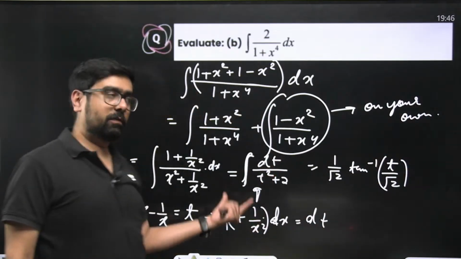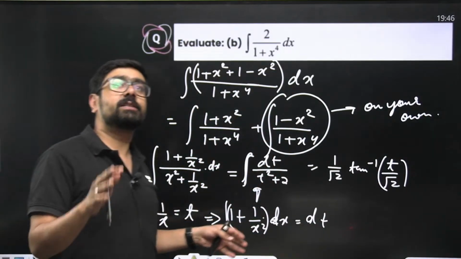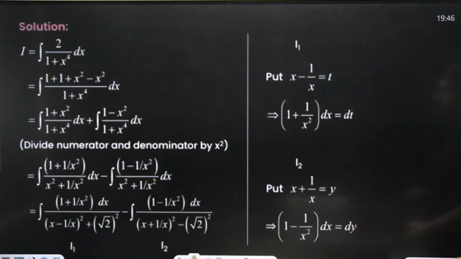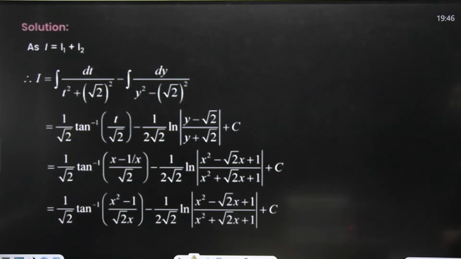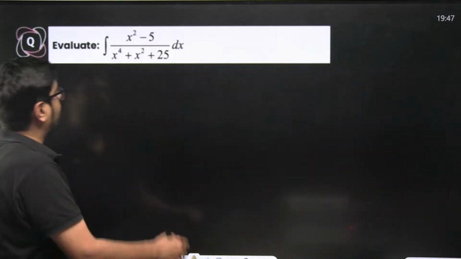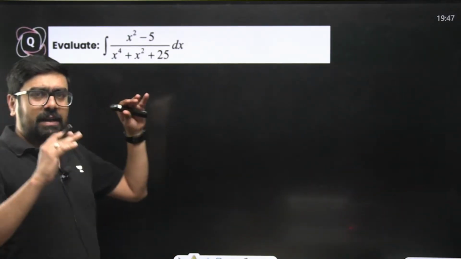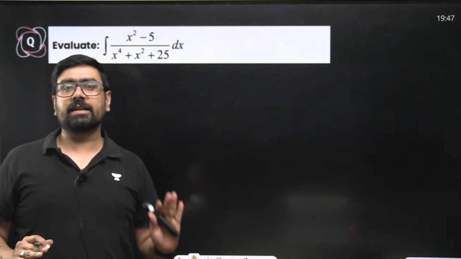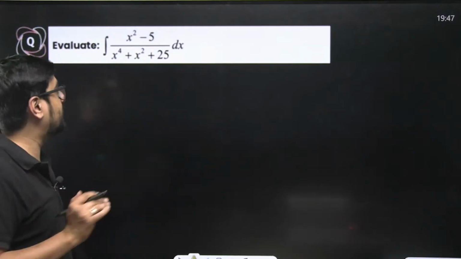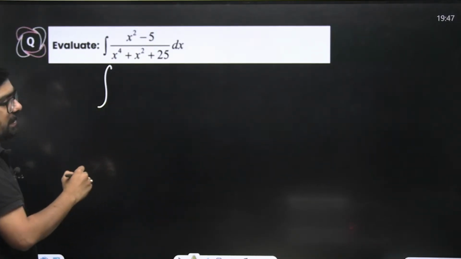Okay, this you know how to solve. This also you can solve. Both the parts you can solve. Integration is long and time taking, don't worry about it. Same thing, quadratic by quadratic. Here also divide by x square in both numerator and denominator. I'm just telling you that specific standard formats and the same strategy is going to be used. Do not deviate from the strategy. Just remember where to use what. So again, we'll divide numerator and denominator by x square.